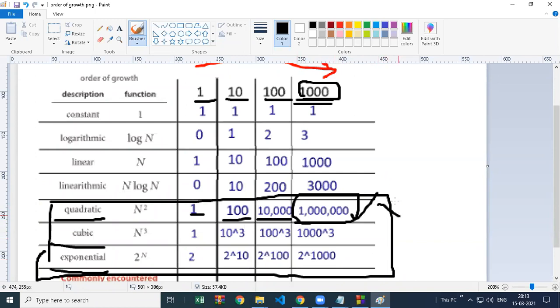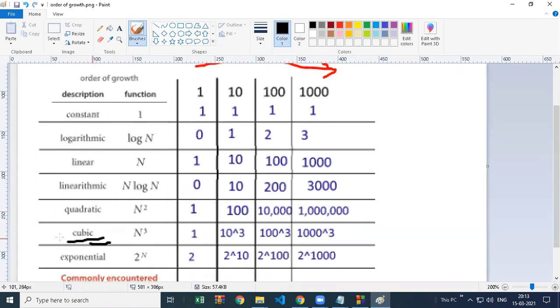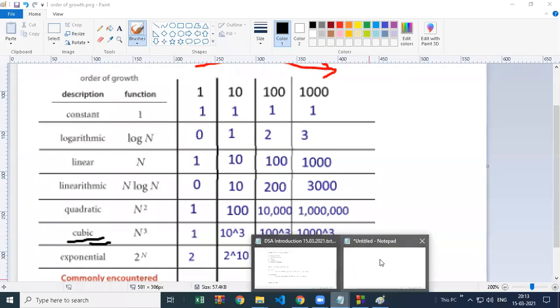This is a really bad situation which you can face. Not the worst one, because we have two more options to see. We have cubic, which is one more bad situation.